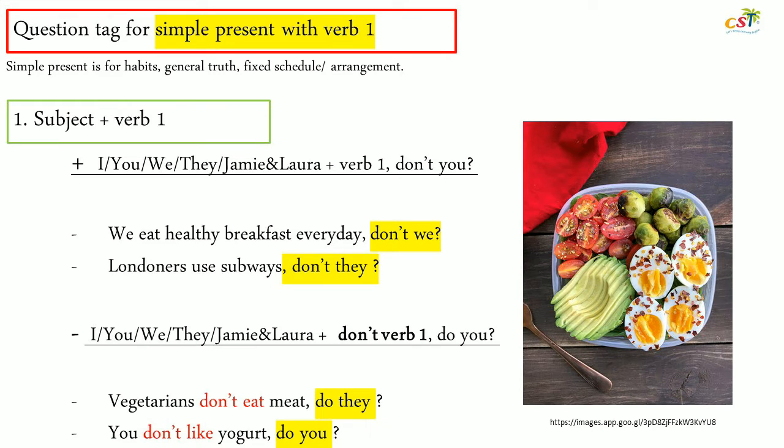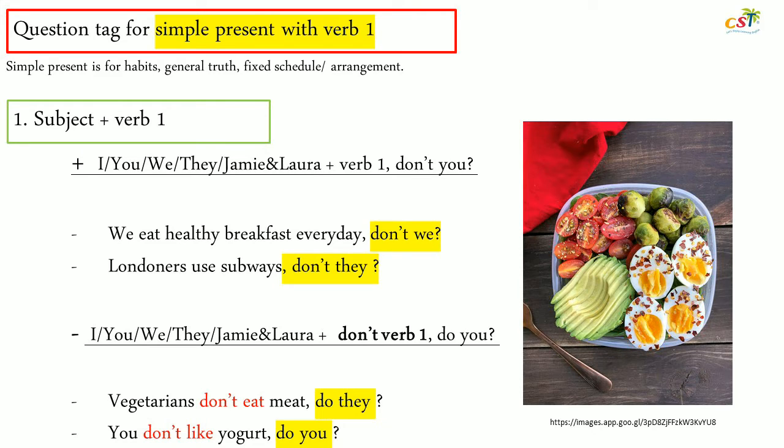For example, we eat healthy breakfast every day. It is a habit. So the question tag will be don't we? Londoners use subways. It is a general truth. So the question tag is don't they? If the statement is positive, the question tag is negative.